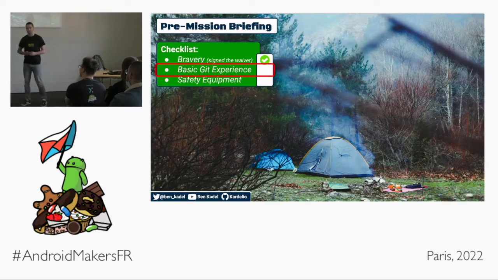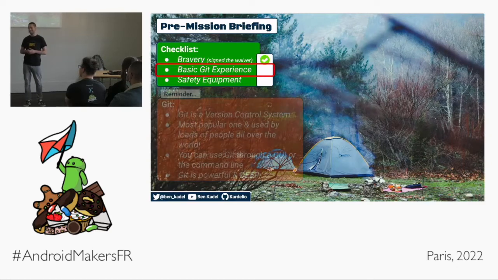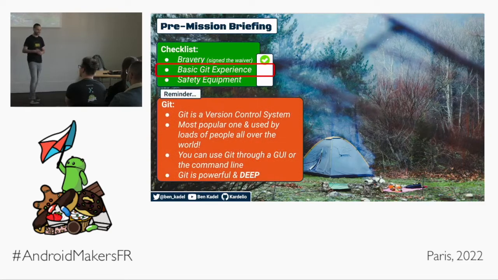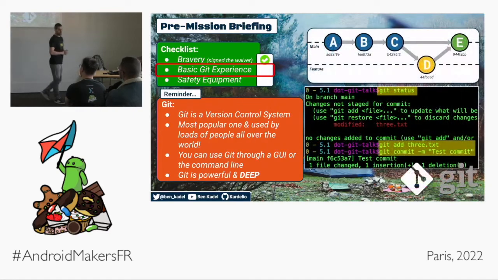Next, we need basic Git experience, and this is not an introduction to Git talk at all by any means, so let's just remind ourselves what Git is in case we've forgotten and turned up to this Git talk. Git is a version control system, meaning that it tracks changes to files and folders over time, blah, blah, blah. It's the most popular one. Arguably, you can use it through a GUI like a loser, or in the command line like a winner. It is powerful, deep, and complicated.